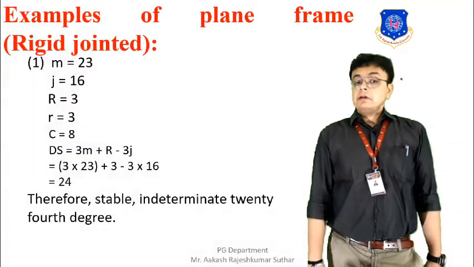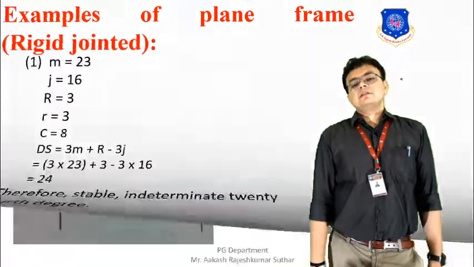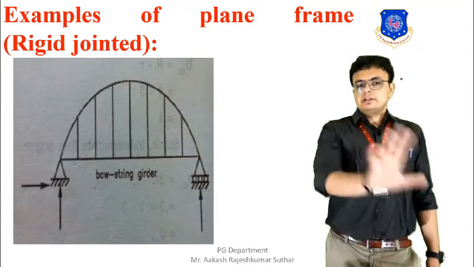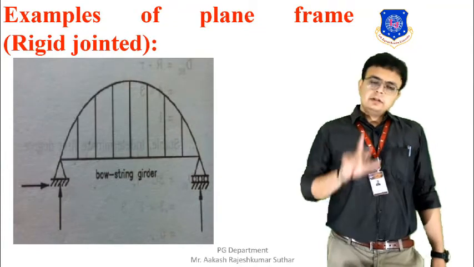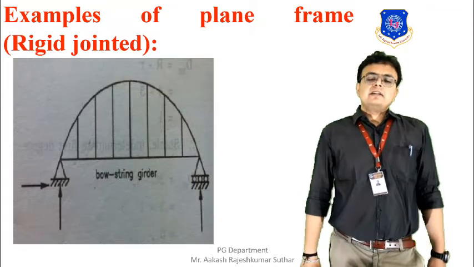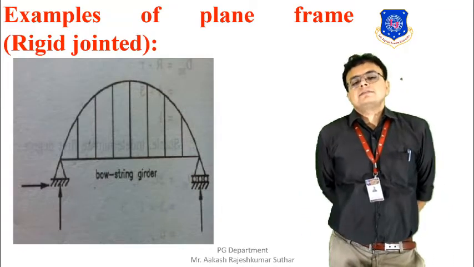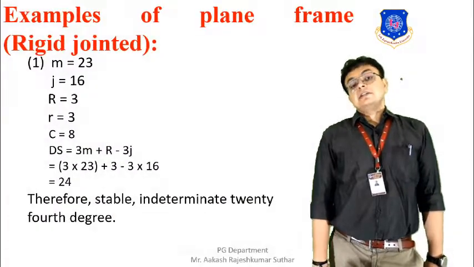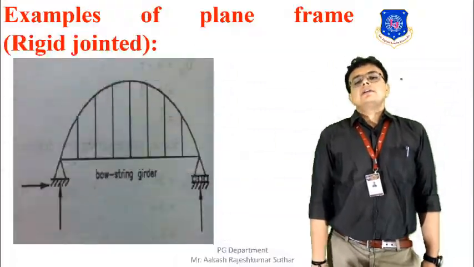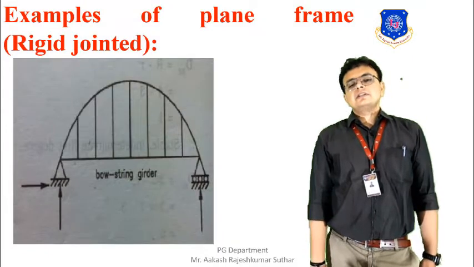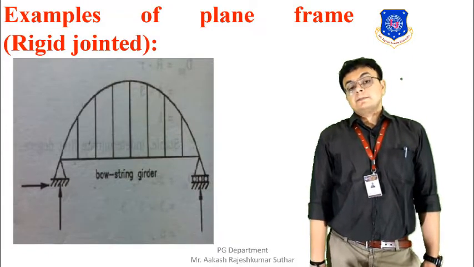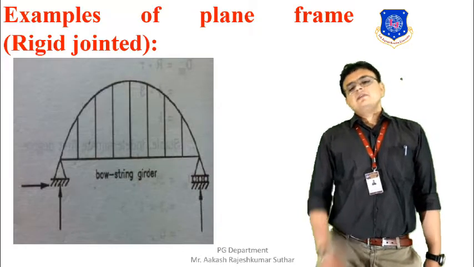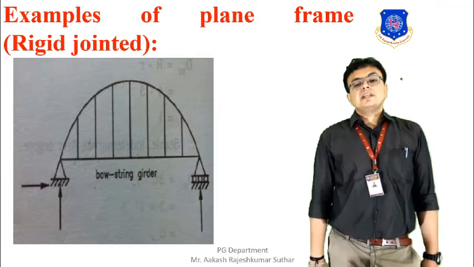Then the number of joints in this particular figure will be equal to 16. After you count all the members, you will find that the number is 15. After that, the next thing required is the reactions. From the figure, you can see that the reactions are equal to 3. Two reactions are available from the pin joint. One reaction is available from the roller joint.